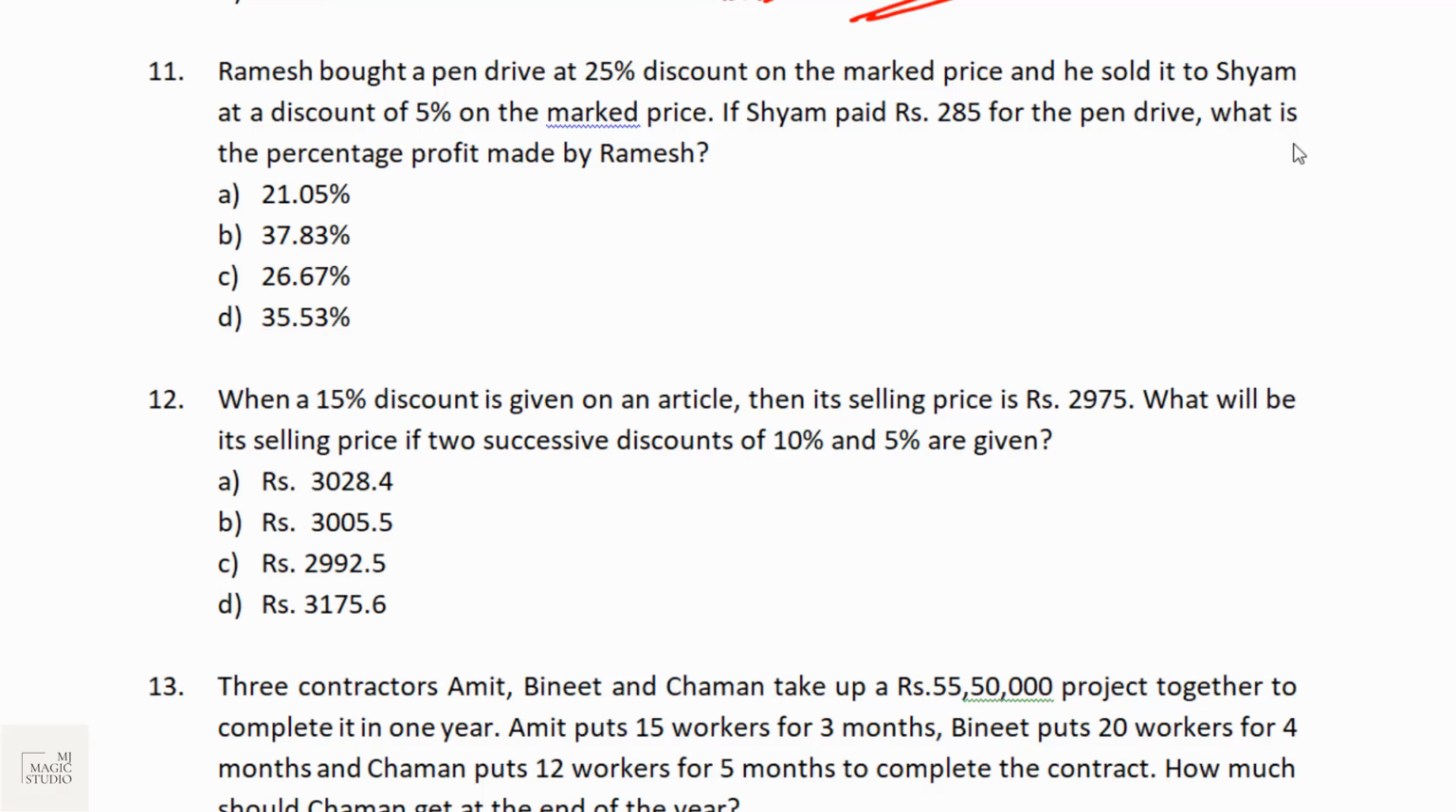Moving on to the next two buckets, bucket number 11 and 12, you will find questions from profit and loss. Selling price, cost price, marked price, discounts, these kind of questions. Two questions from profit and loss in bucket number 11 and 12. Pause, give it a try.